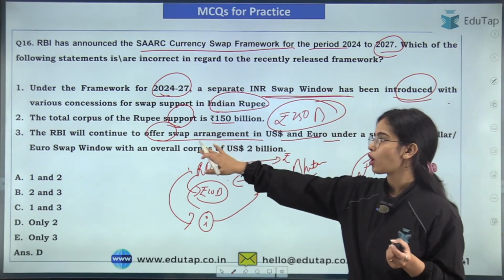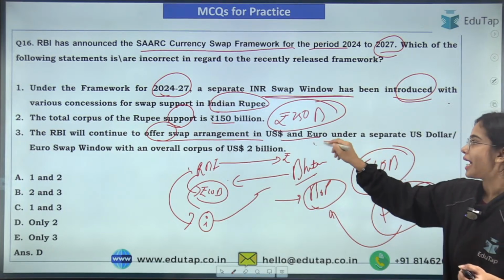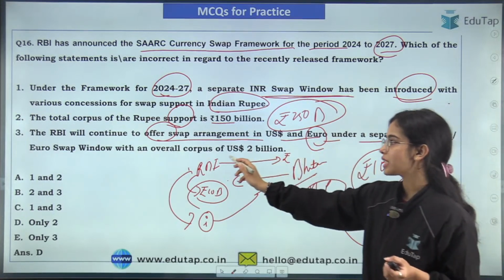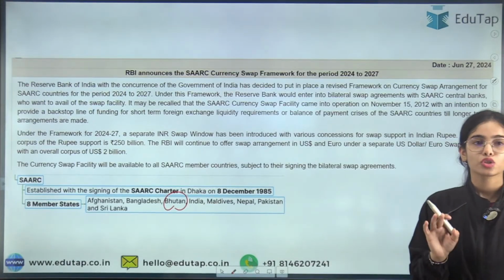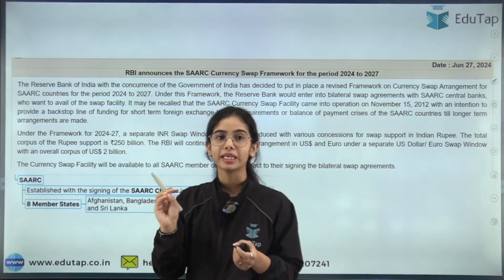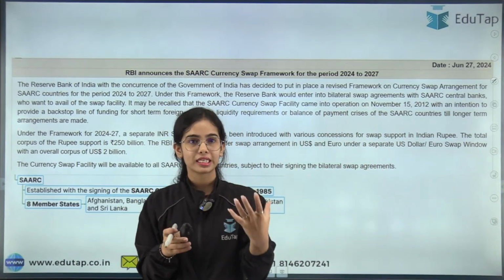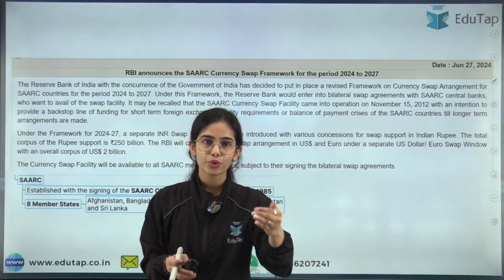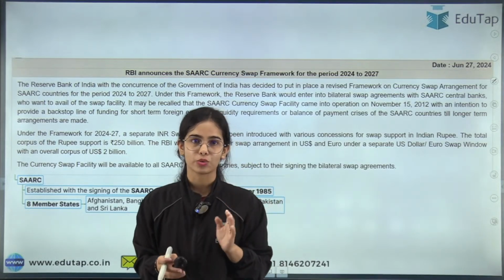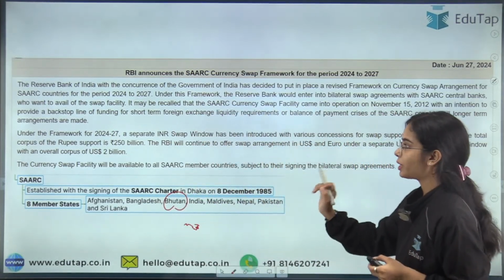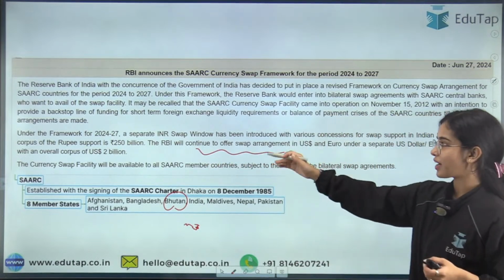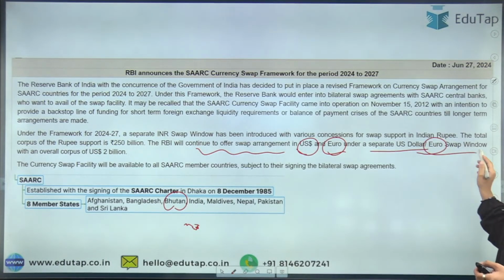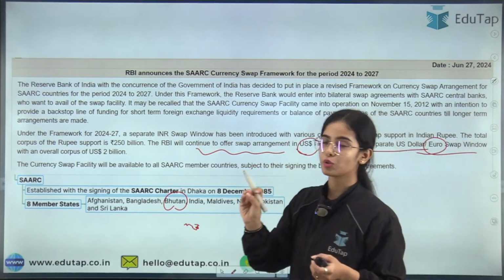So the RBI will continue to offer the swap arrangement in US dollars and euro under the separate US dollar/euro swap window, within an overall corpus of US dollar 2 billion. The basic idea is that India has launched a separate facility of the INR swap, the rupee swap. Till now we were providing the euro swap or the dollar swap within the corpus of 2 billion dollars.